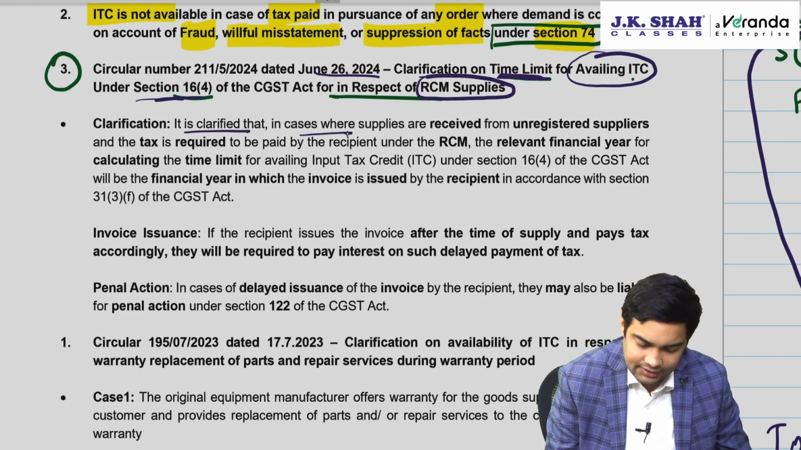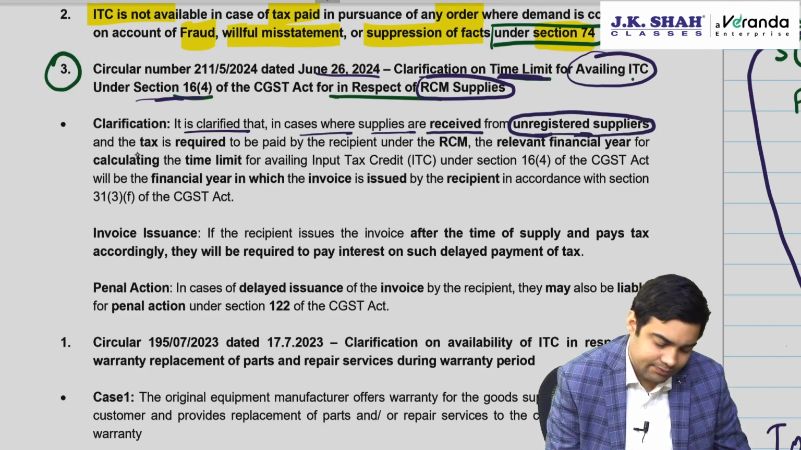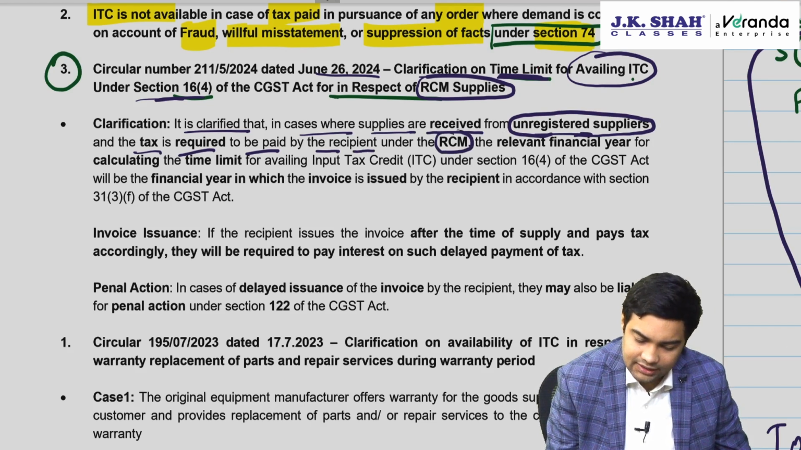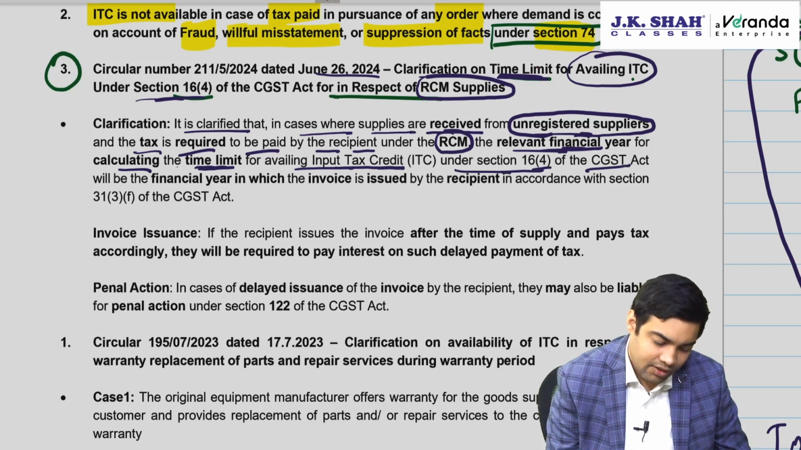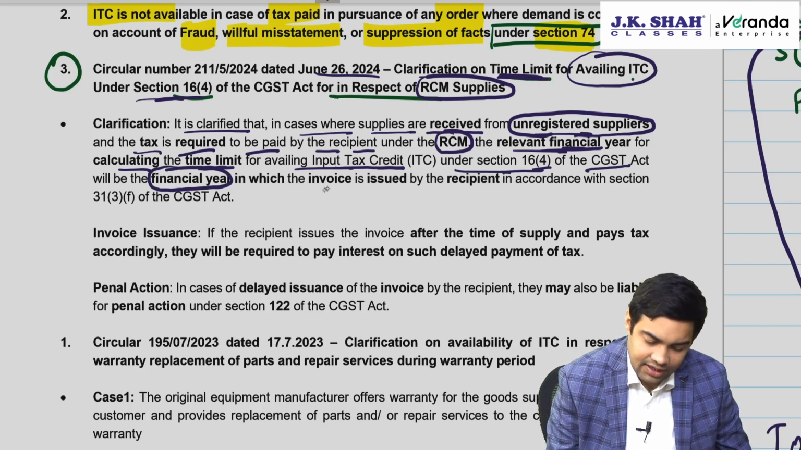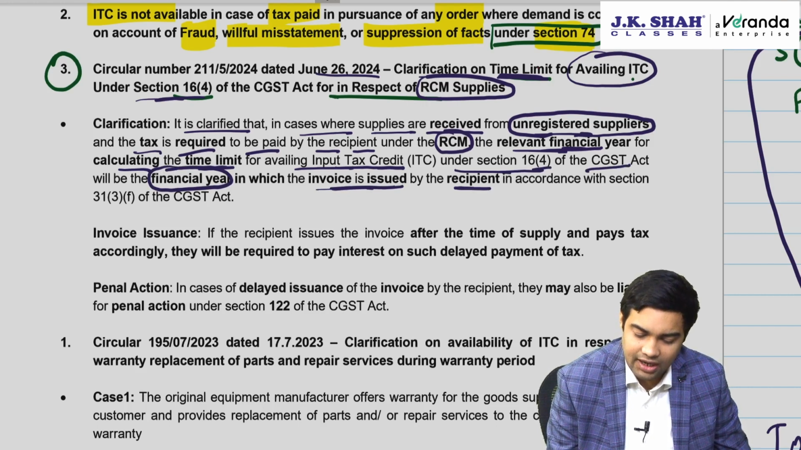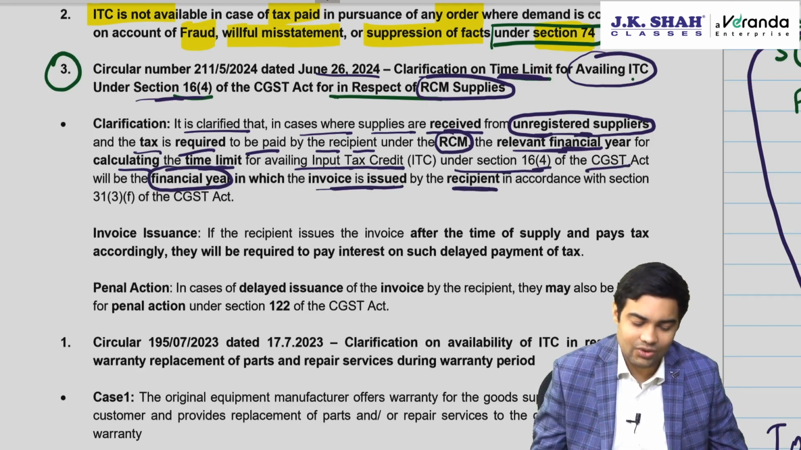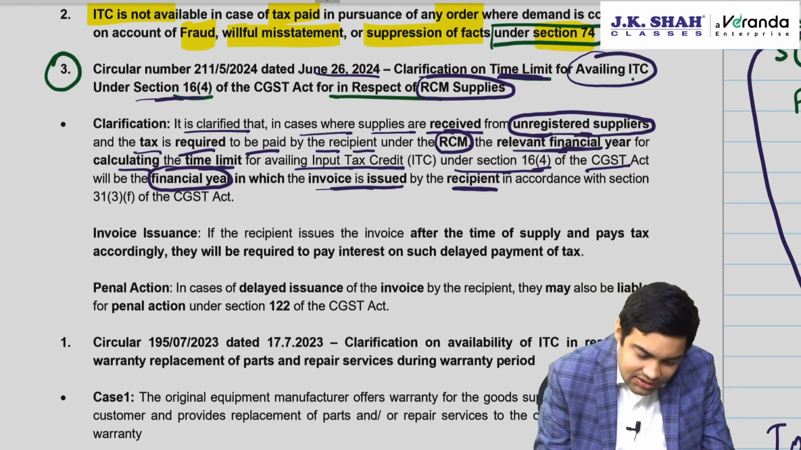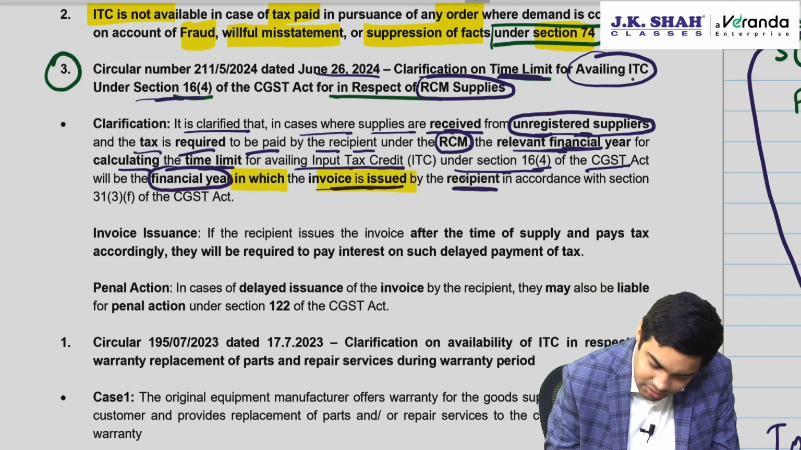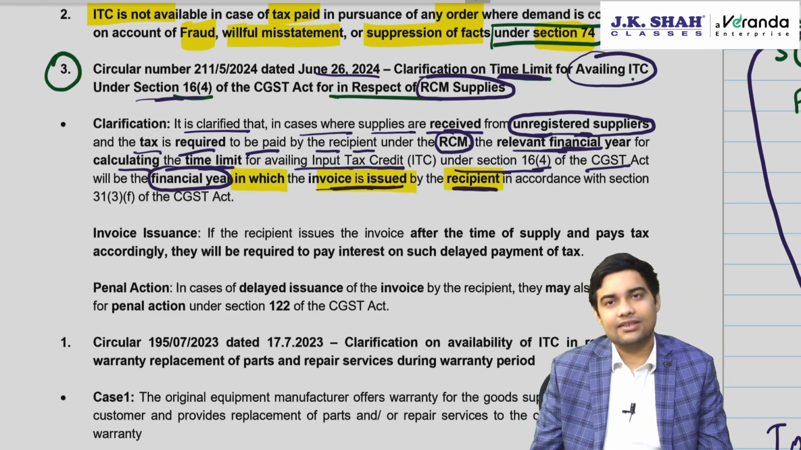It is clarified that in case where supplies are received from unregistered suppliers and tax is required to be paid by the recipient under RCM, the relevant financial year for calculating the time limit for availing ITC under section 16(4) of the CGST Act will be the financial year in which the invoice is issued by the recipient. Careful. The financial year in which the invoice is issued by the recipient in accordance with 31(3)(f).